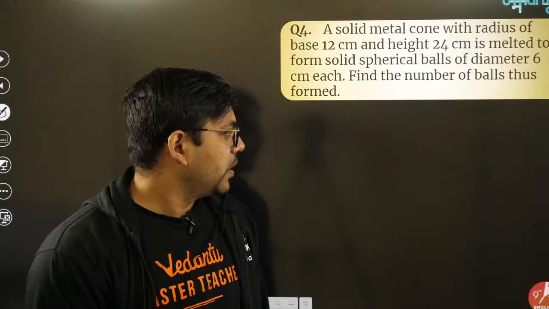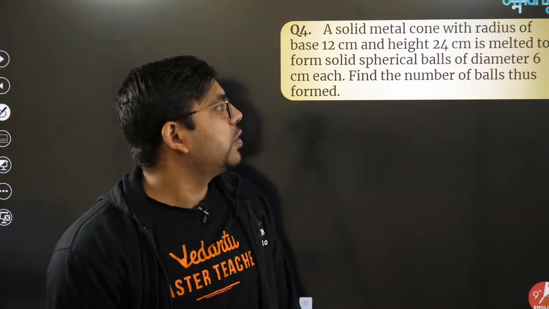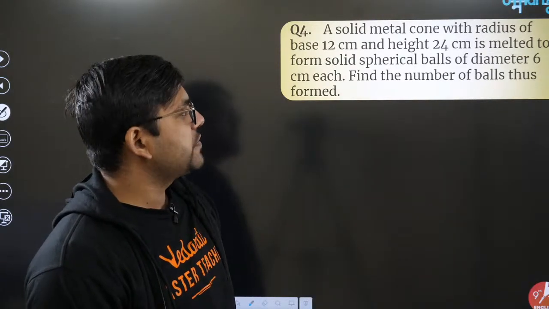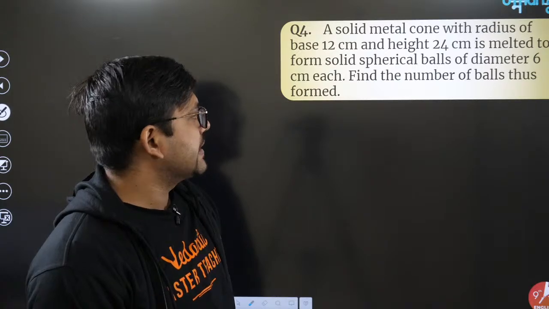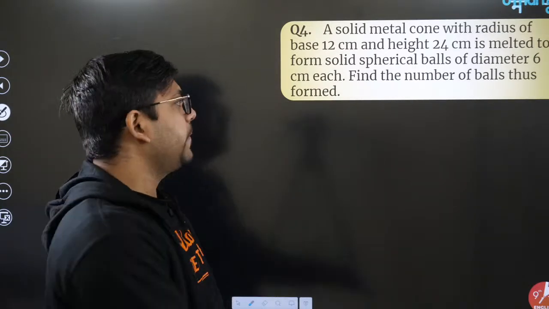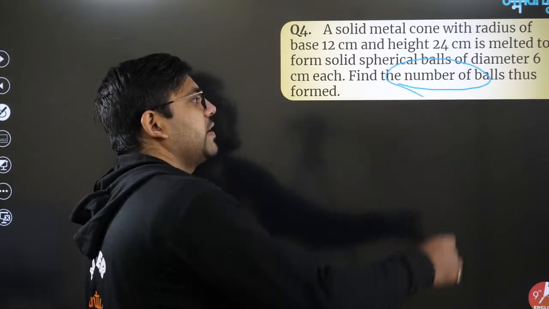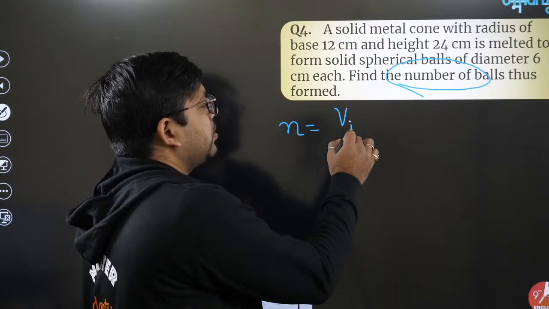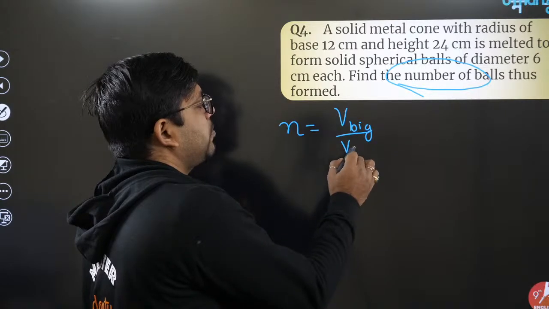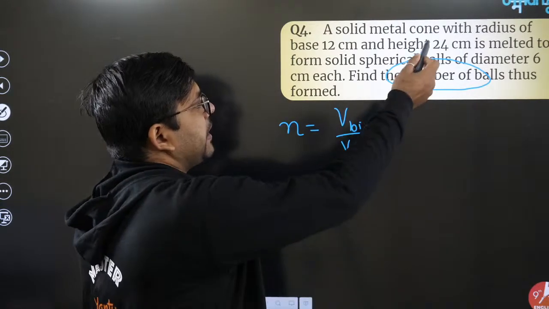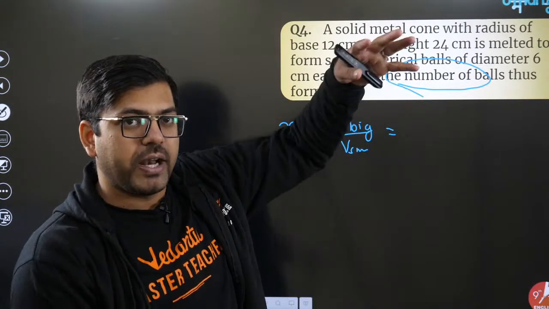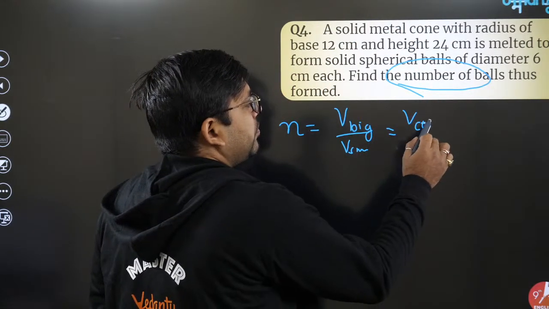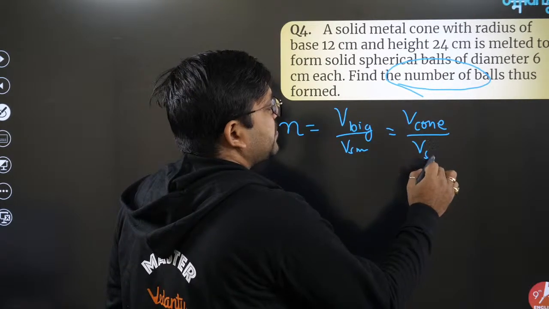Don't worry. Next question: a solid metal cone with radius of base 12 centimeter and height 24 centimeter is melted to form solid spherical balls of 6 centimeter diameter each. Find the number of balls. Whenever the question asks for a number, it is pretty simple: volume of bigger divided by volume of smaller. Obviously here the bigger is the cone, and from it multiple small spheres are being made. So we'll write volume of cone, the bigger figure, divided by volume of sphere.